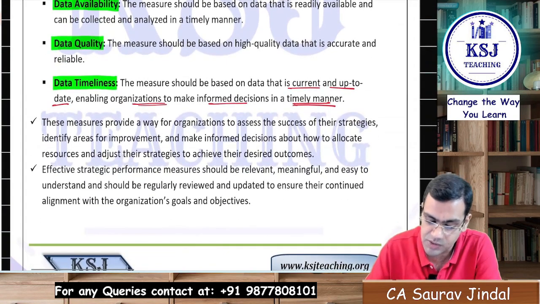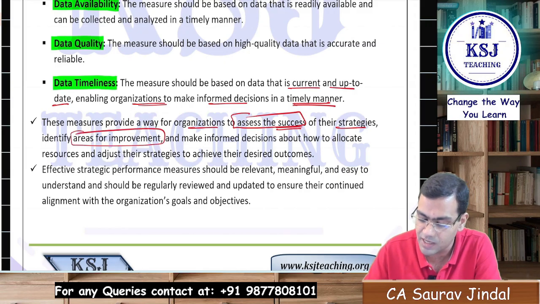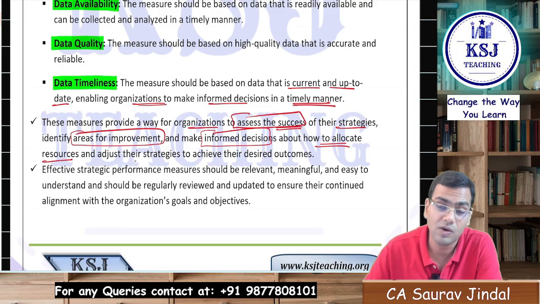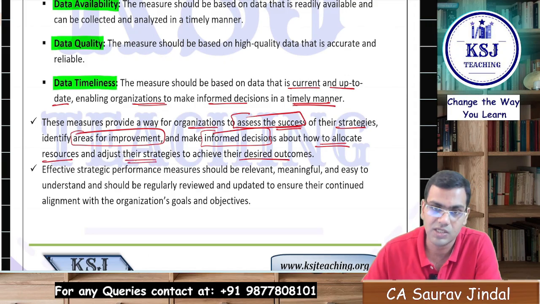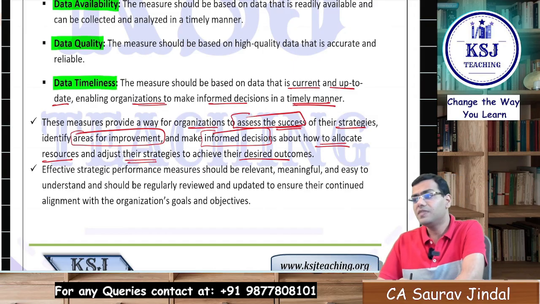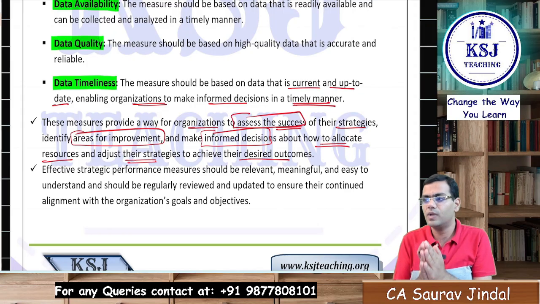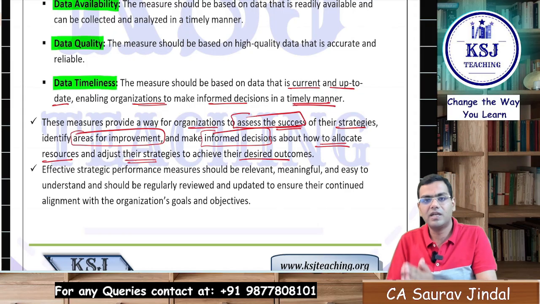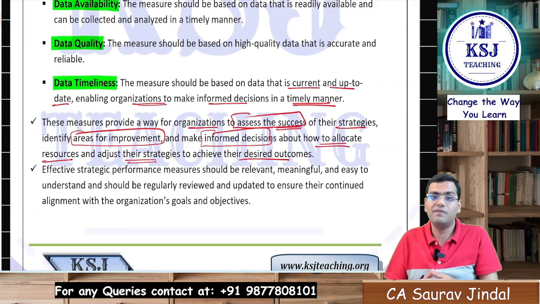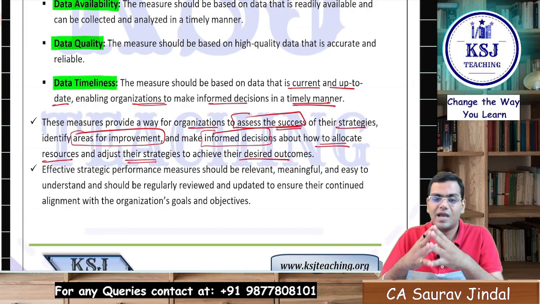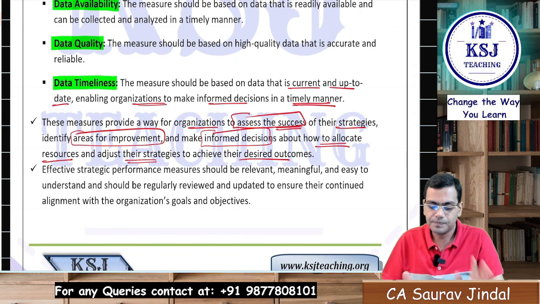So these measures provide a way for the organizations to assess the success of their strategies, identify the areas for improvement, and make informed decisions about how to allocate resources, and whether any changes are required in the strategies for the desired outcome. So basically these SPMs help you identify whether the organization is going in the right direction or not, whether the intention with which the strategies were implemented is being met or not, right?